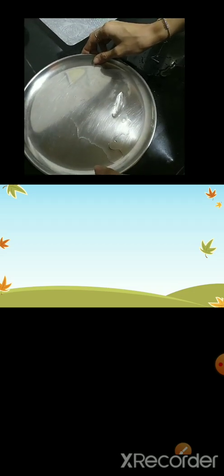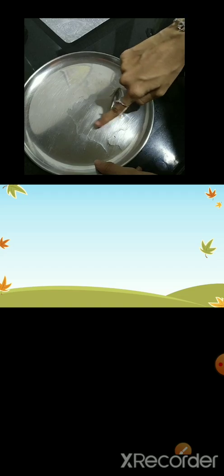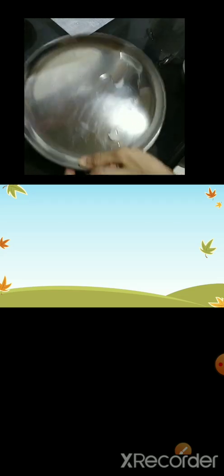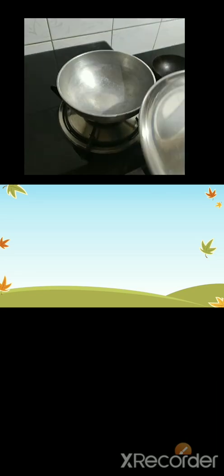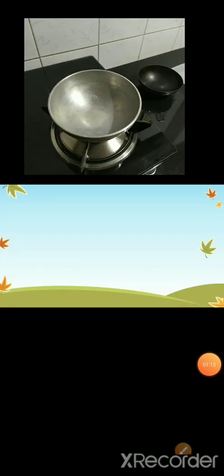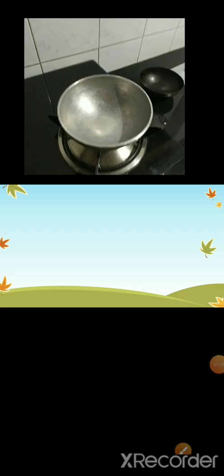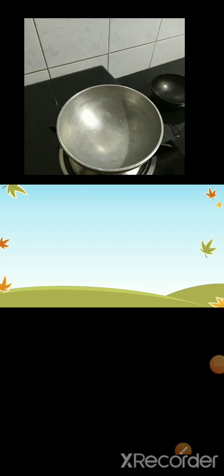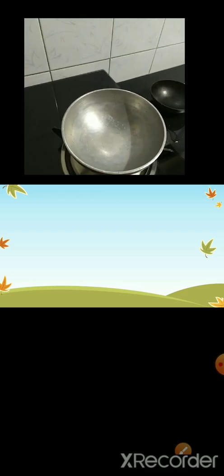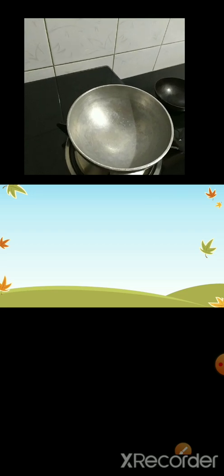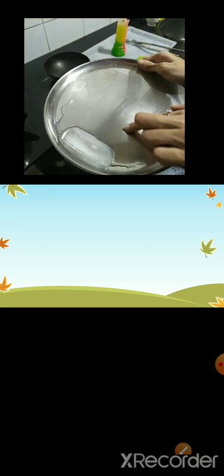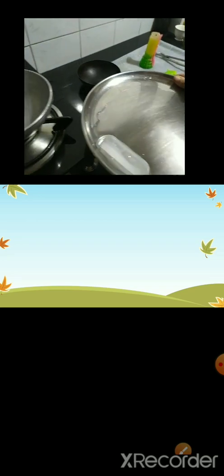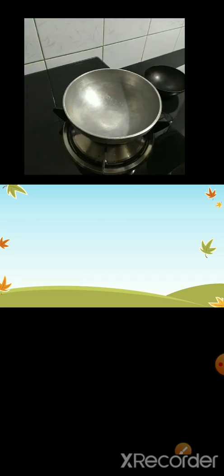What you have to do is remove this water into a pan. Now we are going to see how the water, the liquid, changes into gas. Now we are going to take the melted ice water and pour it in the pan.